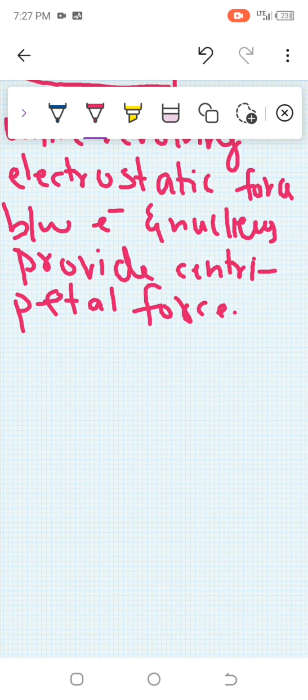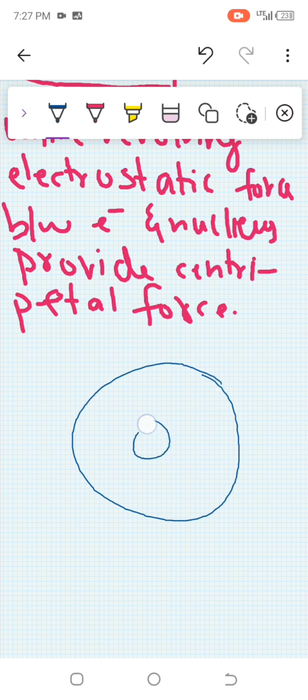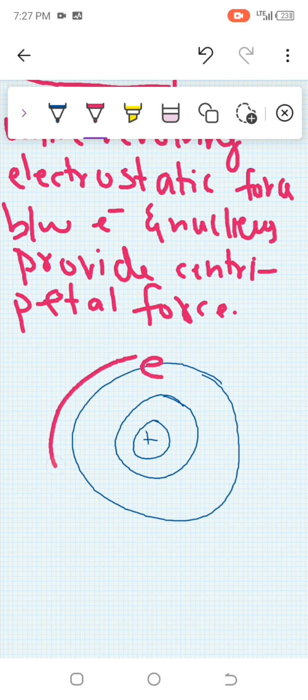Now how? For suppose this is the electron and this is the positive charge, another shell. Here the electron is revolving, so the inward movement is known as centripetal force. In the nucleus, proton is present, and the atomic number is also known as proton number.